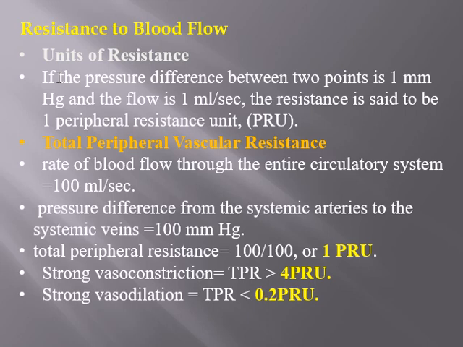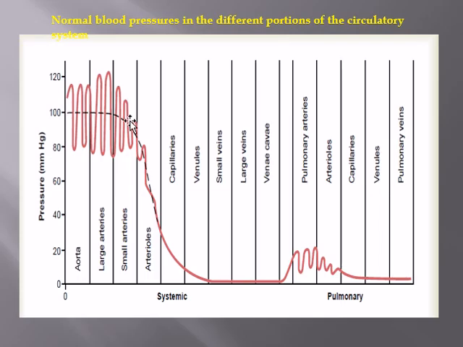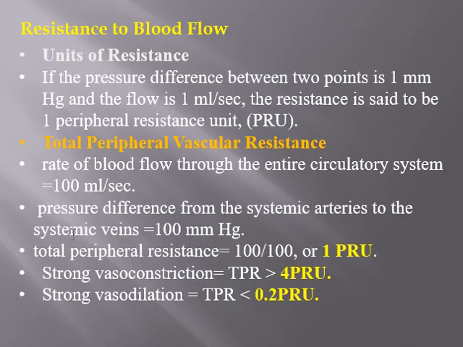So total peripheral resistance: the rate of blood flow through the entire circulatory system is 100 ml per second. The pressure difference from systemic arteries to the systemic veins, as we have discussed earlier, falls from 100 to 0. Now coming back to the slide, the pressure difference from the systemic arteries to systemic veins is 100 millimeters of mercury. The total peripheral resistance is hence 100 divided by 100, or 1 PRU. When there is strong vasoconstriction under sympathetic control, the TPR is more than 4 PRU. When there is strong vasodilation, the TPR is 1/5, that is less than 0.2 PRU.